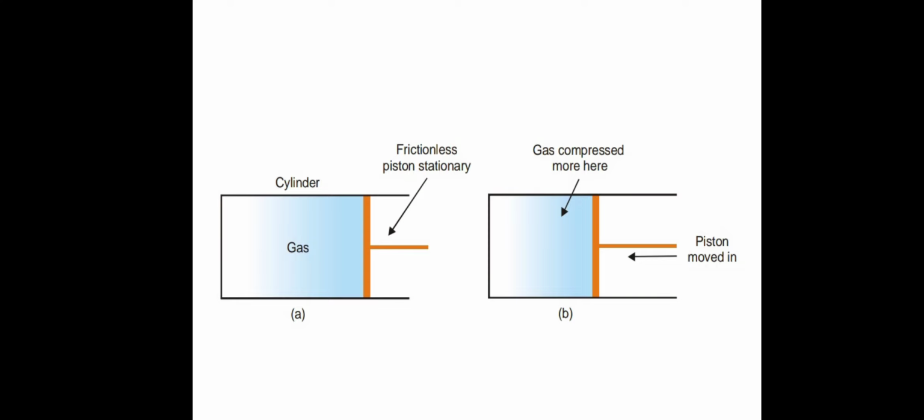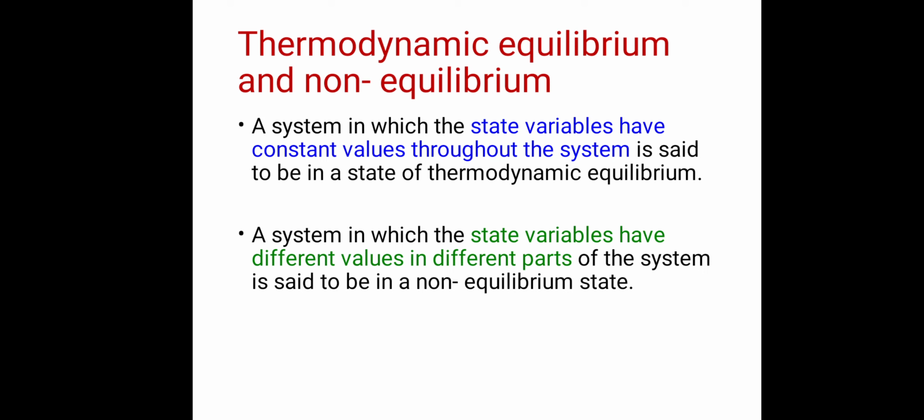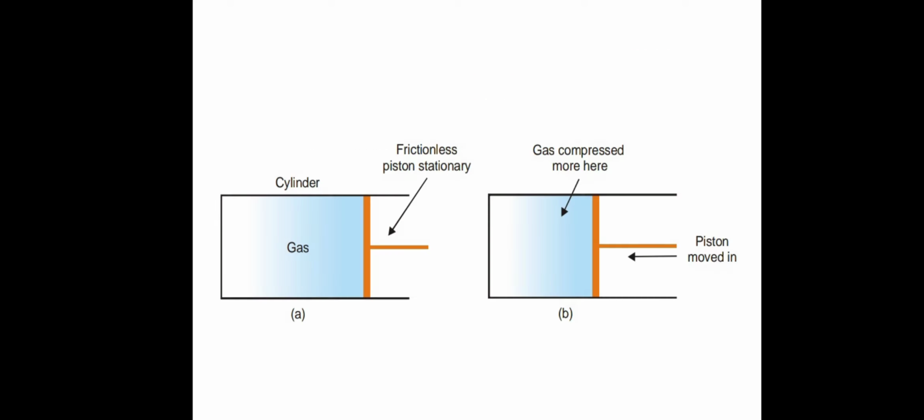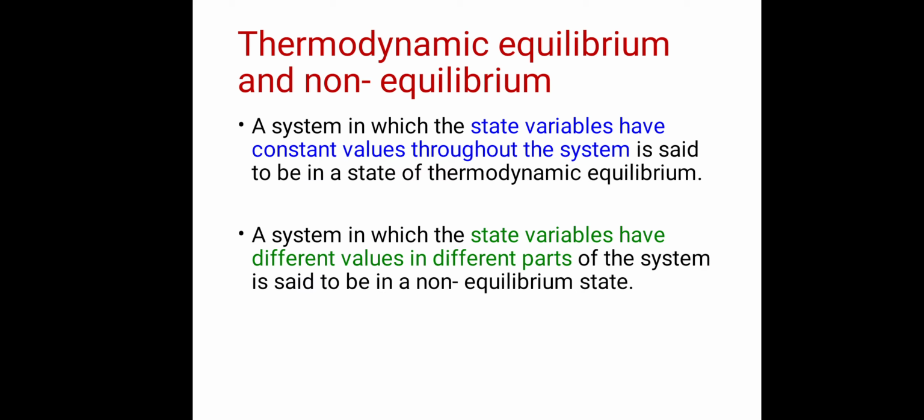At that time the pressure of that gas is uniform throughout. It has a constant value. When we consider pressure at any point in the cylinder, it is constant throughout. Similarly, volume is the same. So there is no change. It has a constant value. So a system in which state variables have constant values throughout the system is said to be in a state of thermodynamic equilibrium. And what is non-equilibrium?